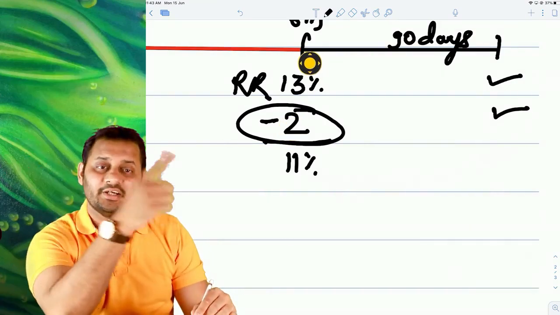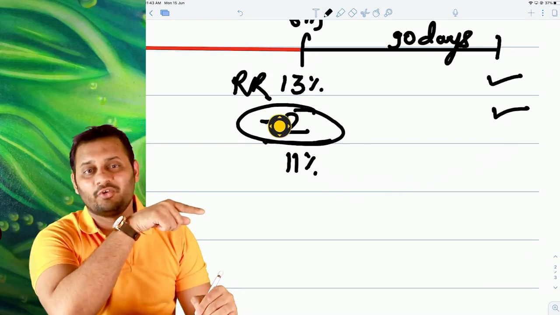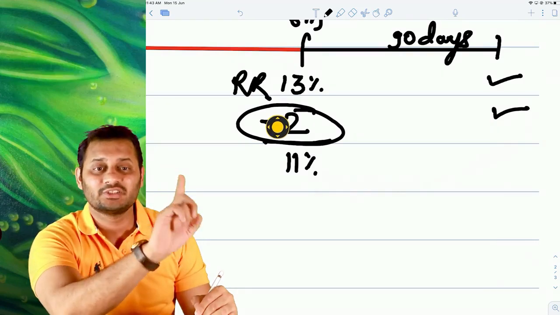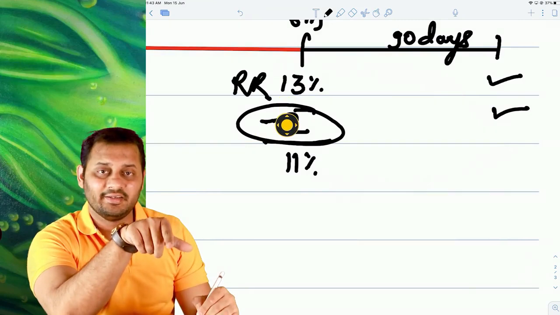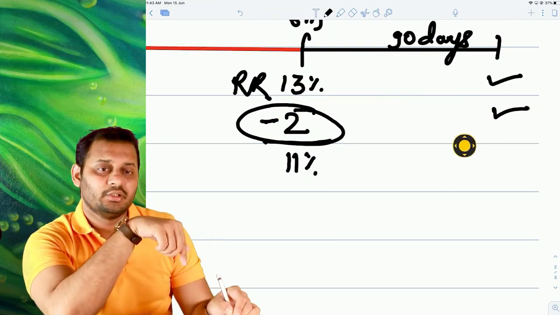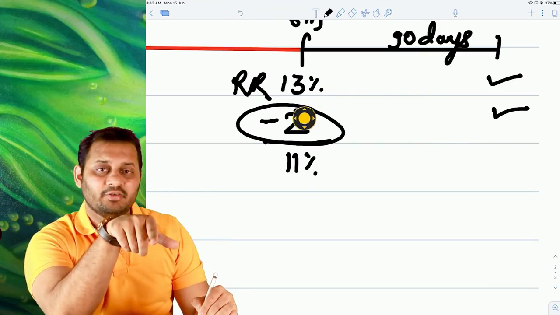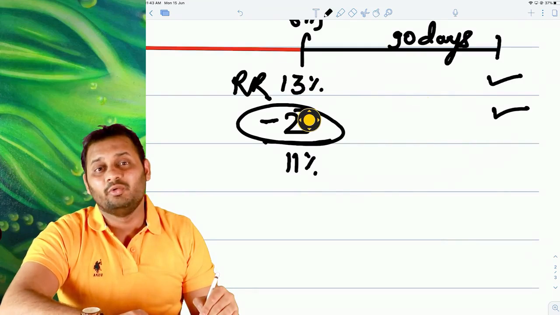The contract will get over here by settling the present value of 2%. Why present value? Because originally this was payable after 90 days, and it is being settled here itself because we can settle. That's why. So the present value will be paid on this date and the contract will get over.